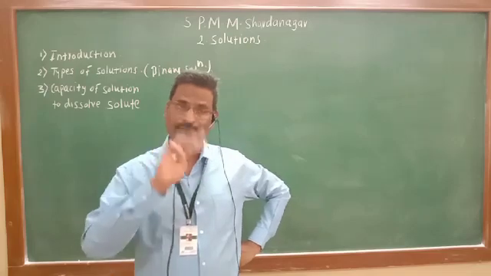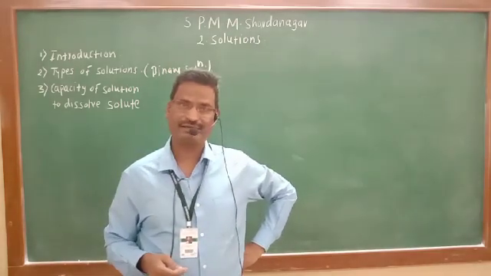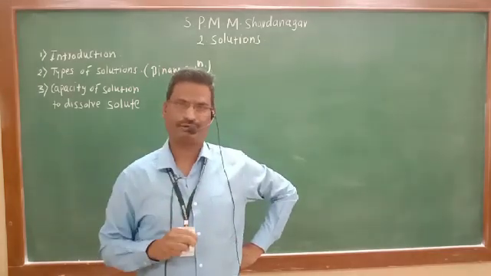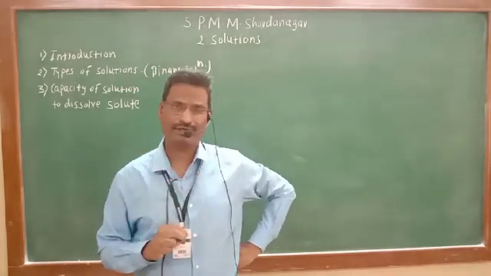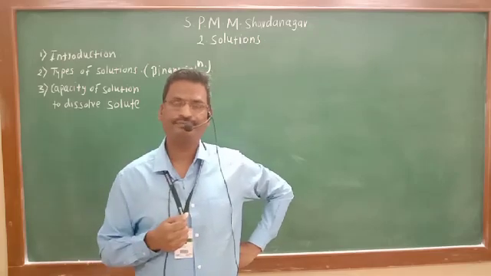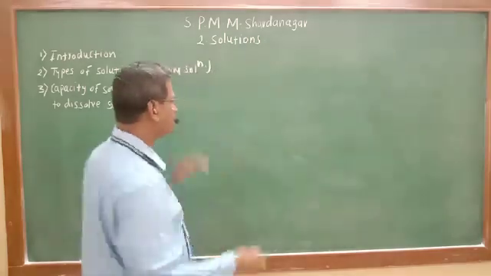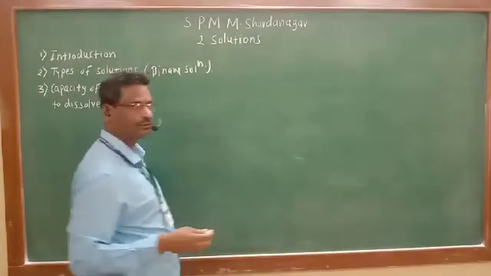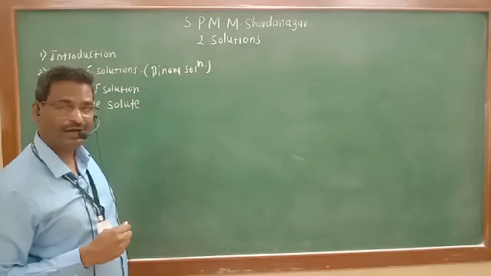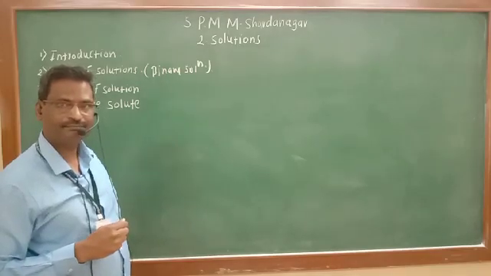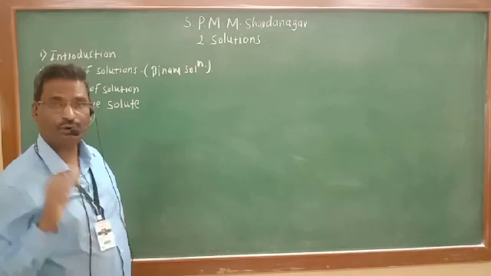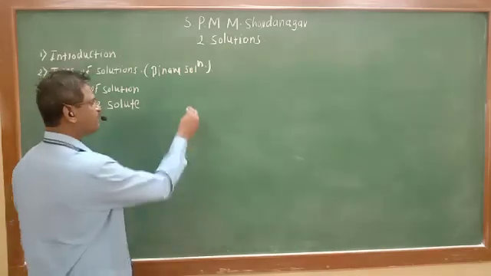We know three states of matter are there: solid, liquid and gas, and any two of them can combine together. Any two states can combine together and we can get a homogeneous mixture, and that is known as a solution. So there are three states. How many combinations are possible among three states? Nine combinations are possible. So nine types of solutions are prepared.